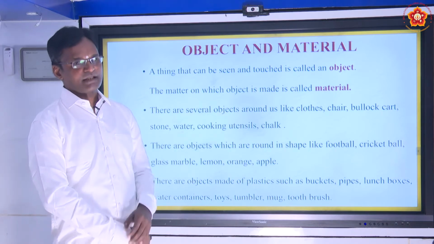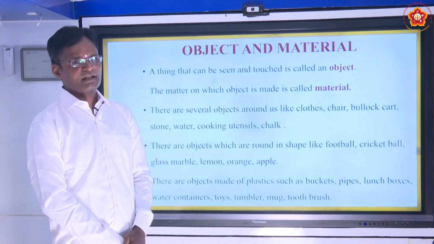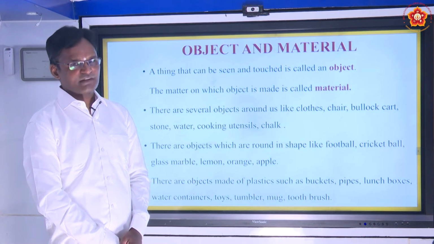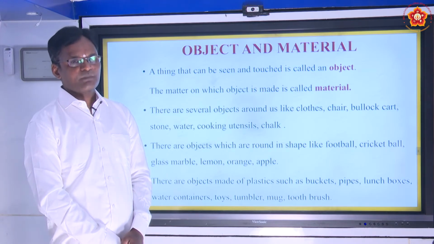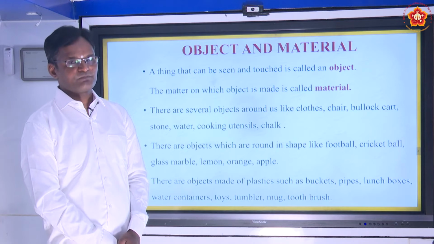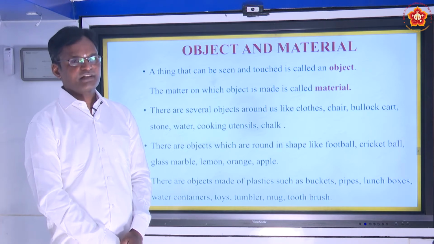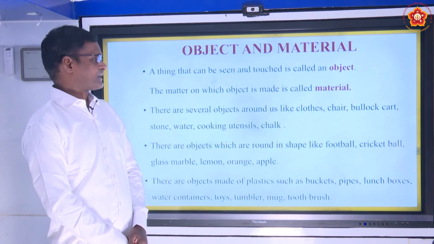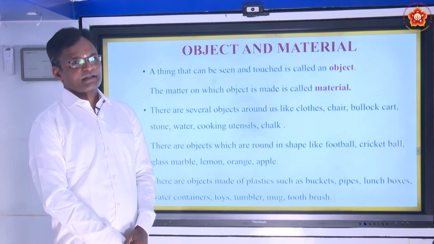What do we mean by matter? Matter is nothing but that which occupies space. It will have some weight, and with that weight, it will occupy some space. The board will occupy some space in the classroom. The shirt that we wear will occupy some space. So that is called matter.